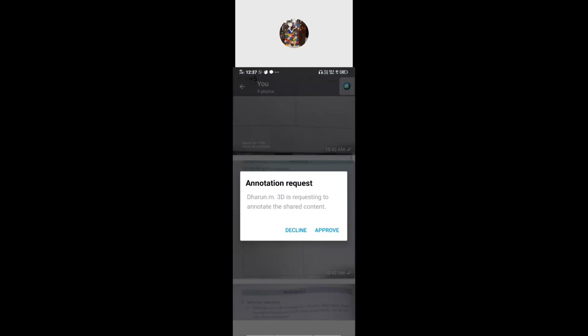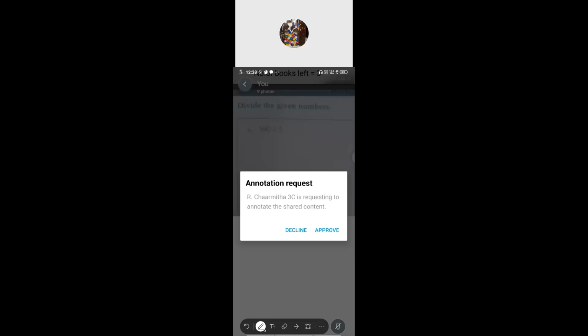Next one, divide the given long division. So the first they've given is 690 divided by 5. This is a long division, isn't it? So we will try to do that one. What is the first number they've given? Please, children, try to do it in your workbook, otherwise in a rough note. Along with me you have to do it now. The first step, what do we have to do? Long division we are going to do now.